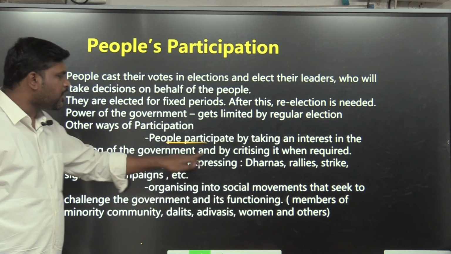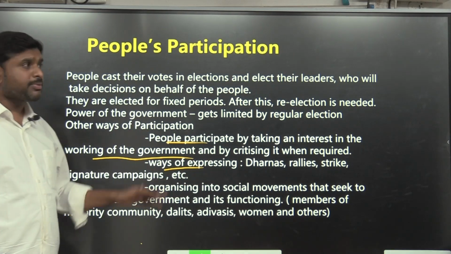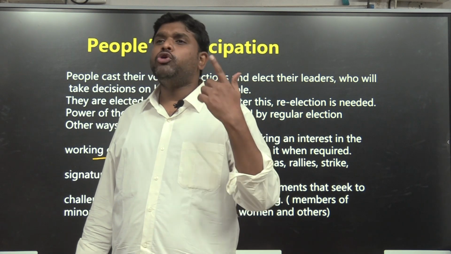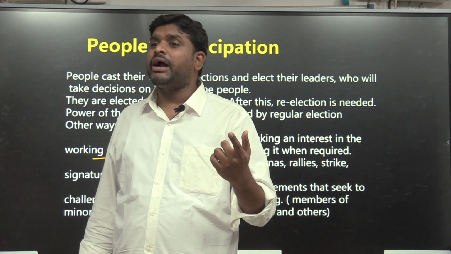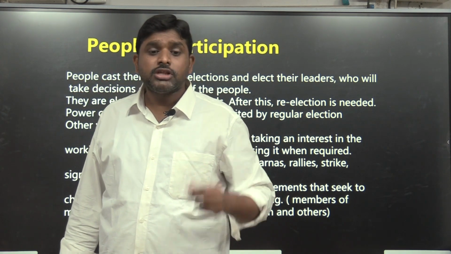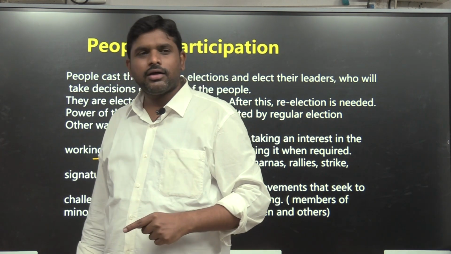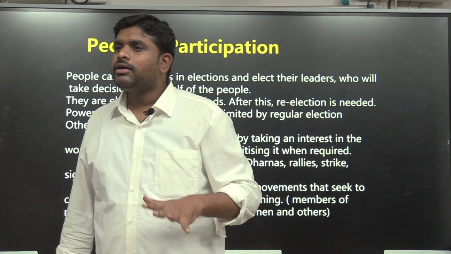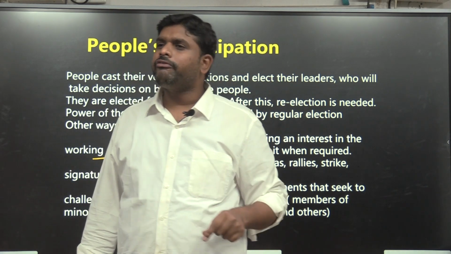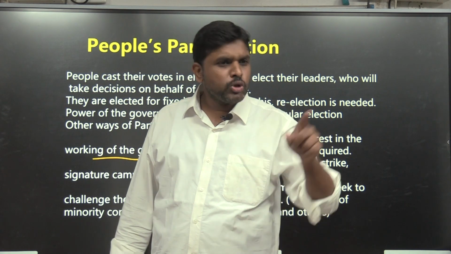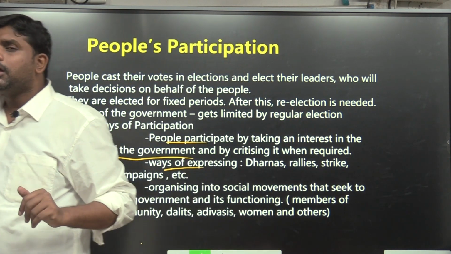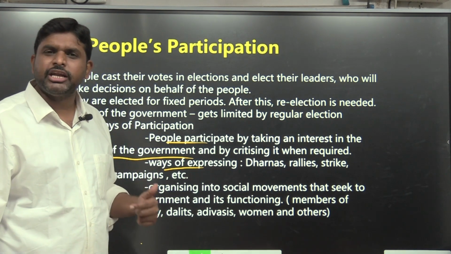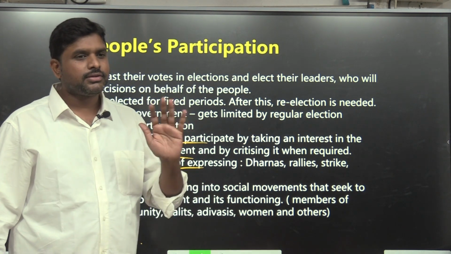Participate by taking an interest in the working of the government and criticizing it when required. Ways of expressing dharnas. People should participate not only in voting. When we don't like the policy of the government, people also should participate in criticizing the government policies. People also should participate in dharna and in non-violent demonstrations. People should show their agitation. Agitations are the beauty of democracy. So people's participation means not only in the voting procedure, it means in non-violent agitation also, in dharnas.